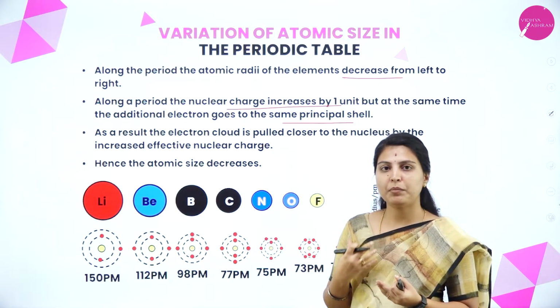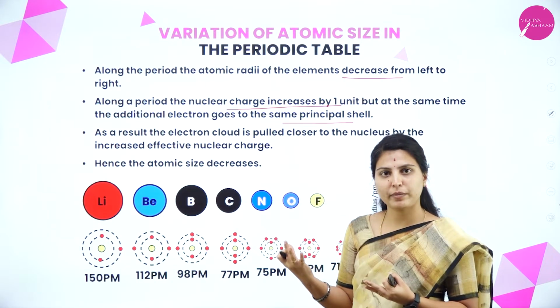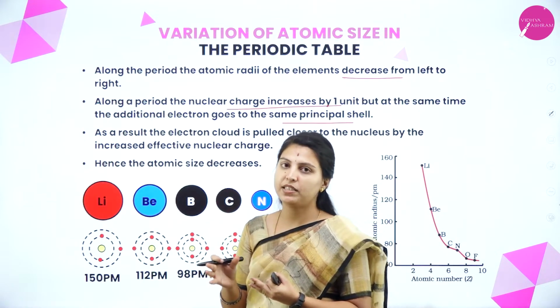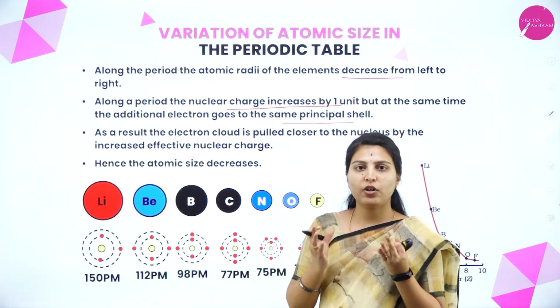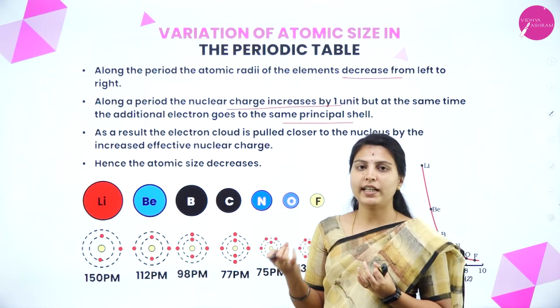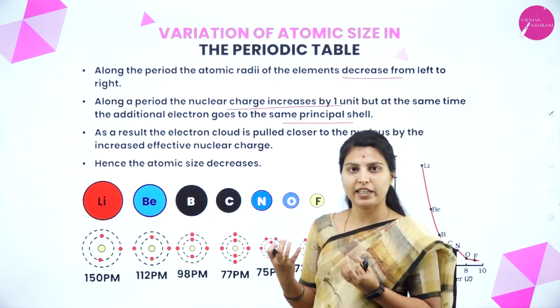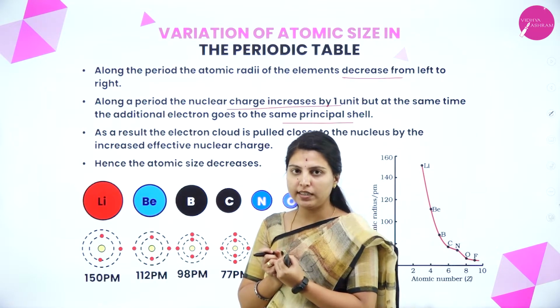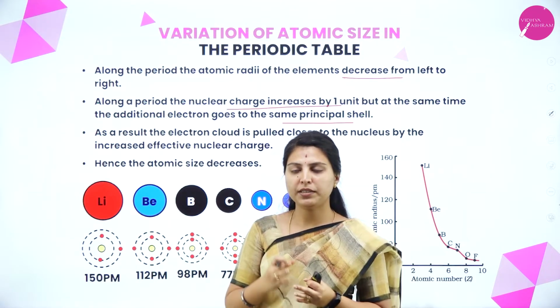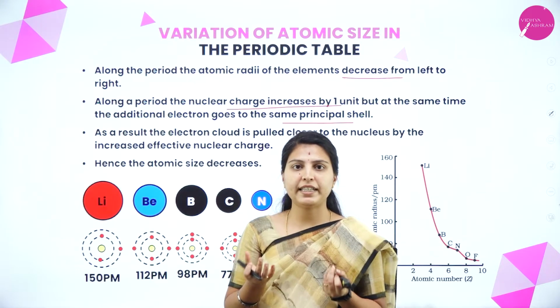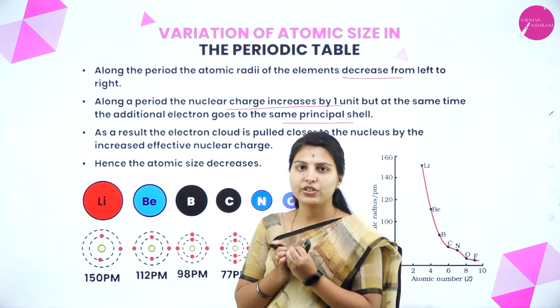What will happen? The number of protons increases, and the electrons increase too, but the electrons are added to the same principal shell. With the increasing protons, there is a tendency to hold those electrons, meaning more attraction towards the electrons. It will pull the electrons towards the nucleus and the atomic radius will decrease. How will it decrease? The electron cloud will shrink.